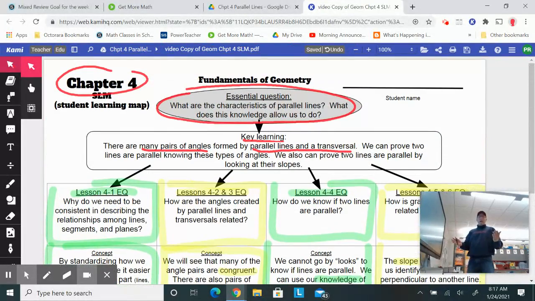It's all about parallel lines, different types of angles formed, and then how we can use those angles to prove lines are parallel. And then you look at slope. How does slope come into play with parallel lines and perpendicular lines?